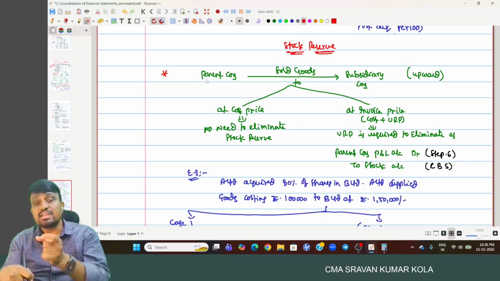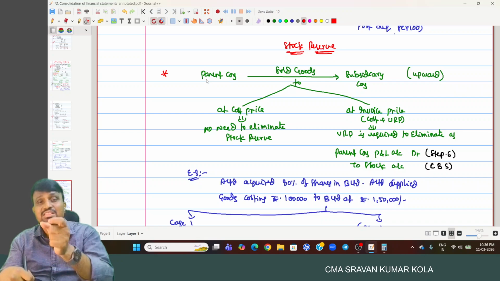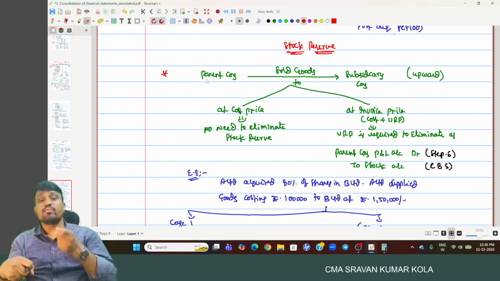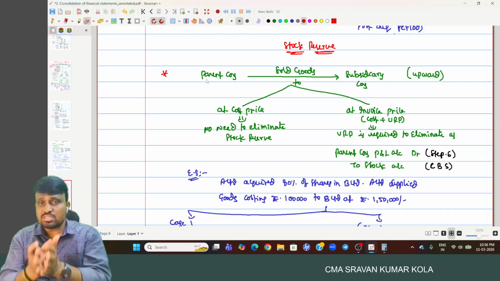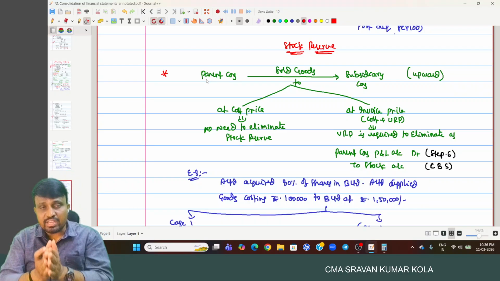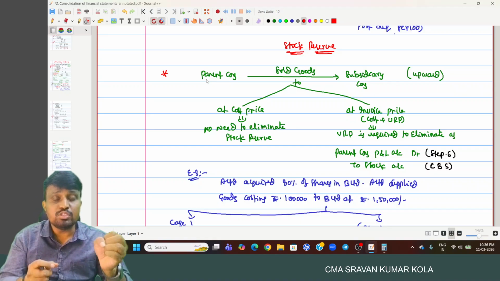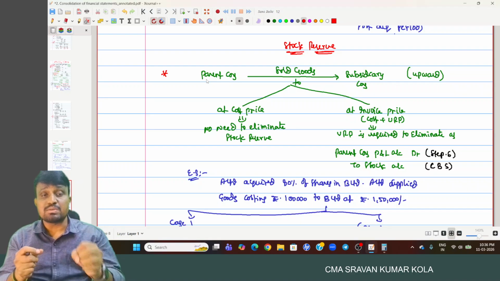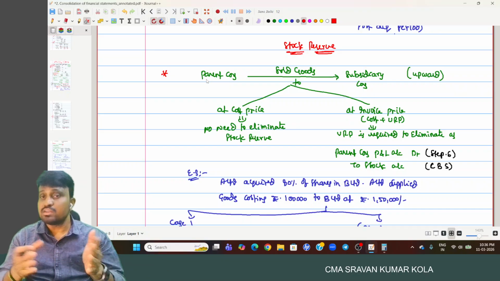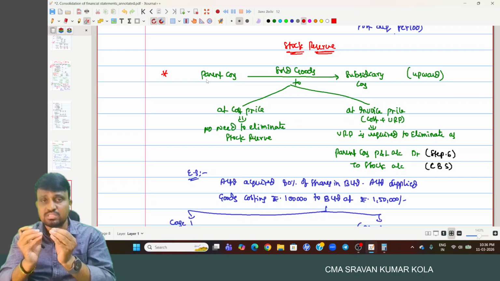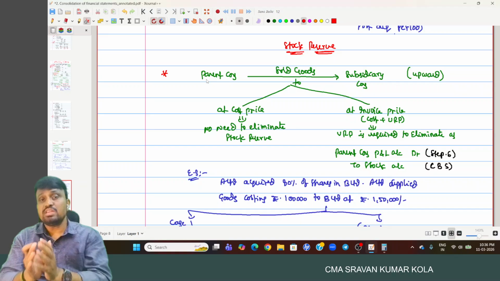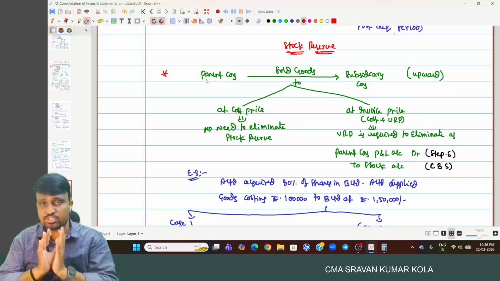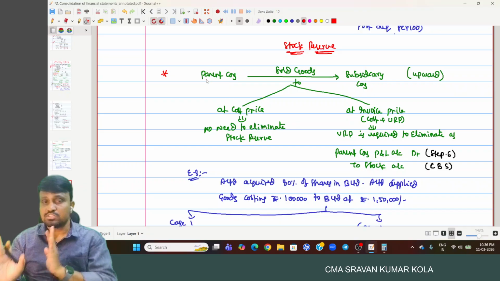Some unrealized profit was included in that invoice price, which is required to be eliminated while preparing the consolidated financial statement. This concept is not required while preparing individual, standalone or separate financial statements by parent or subsidiary. We consider this topic, and even the earlier topic of revaluation, only in case of consolidated financial statements, not separate financial statements.